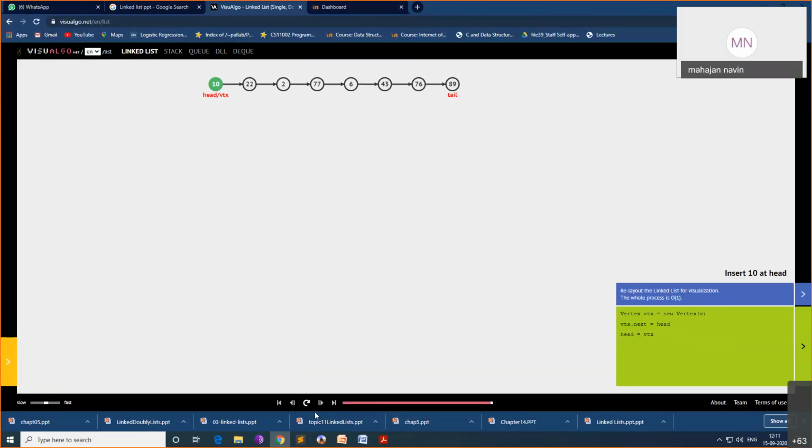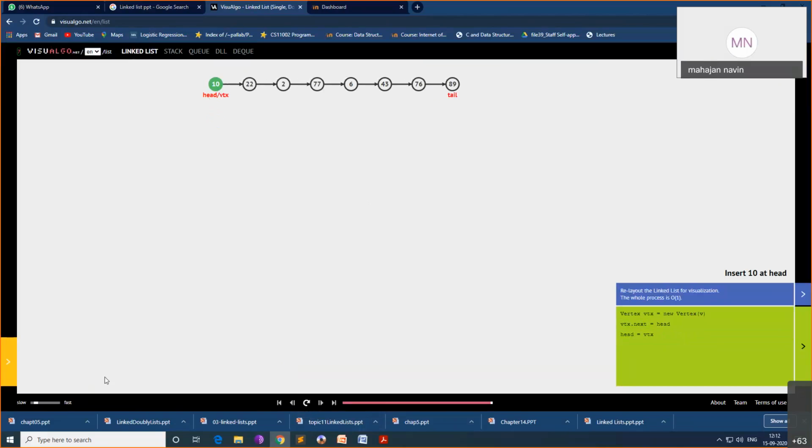See this. Initially head was here and tail was here. A new node is created, and the new node's next will point to the head, and head will point to the new node. We'll make it slow. So this becomes like this.